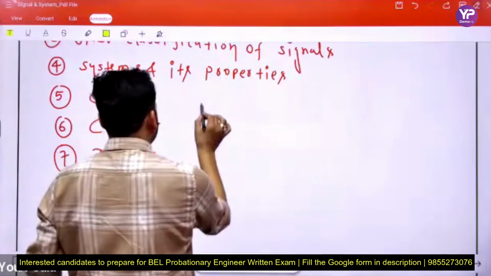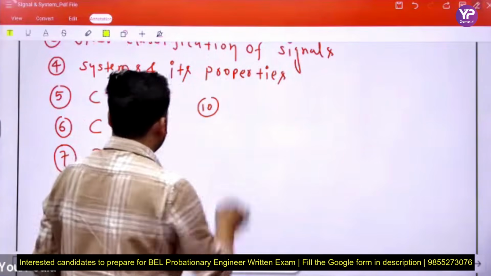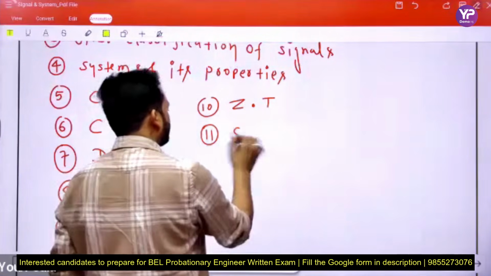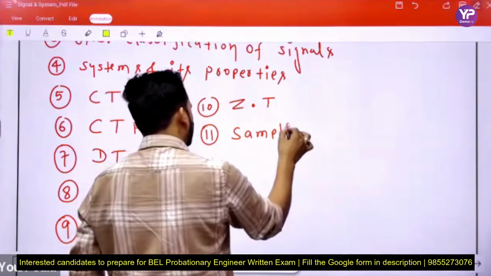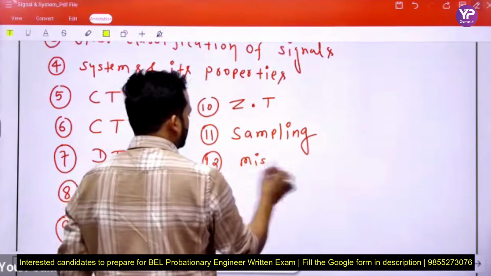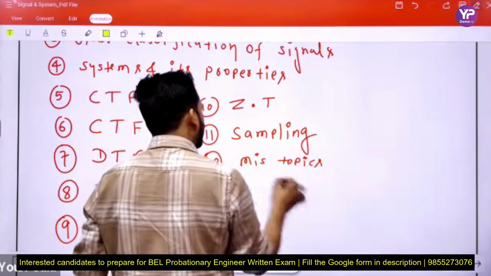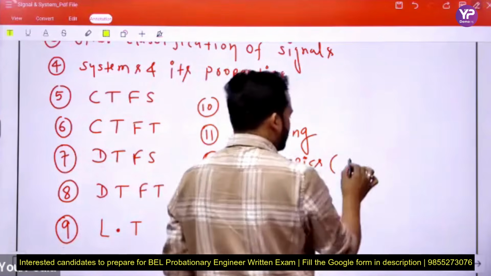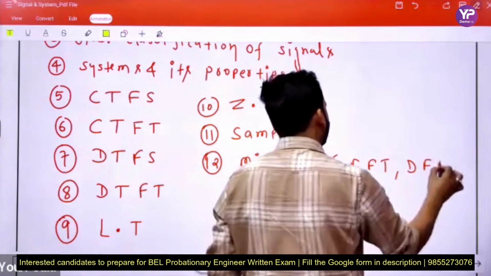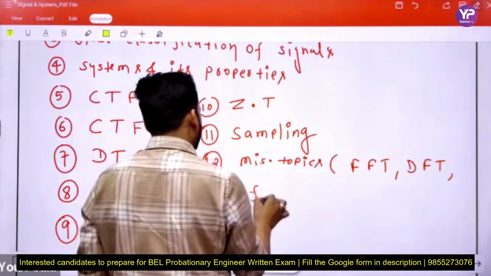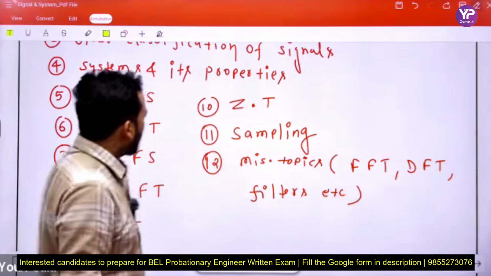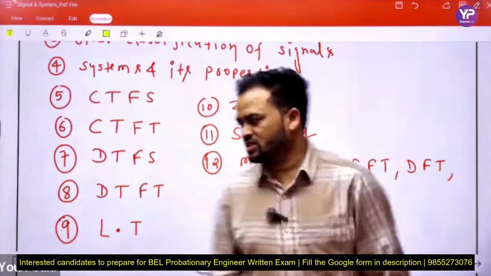And in the 10th chapter we discuss the Z transform. 11th chapter, sampling, and in the 12th chapter we discuss miscellaneous topics like fast Fourier transform, discrete Fourier transform, filters, etc. These are the topics of Signal and System.